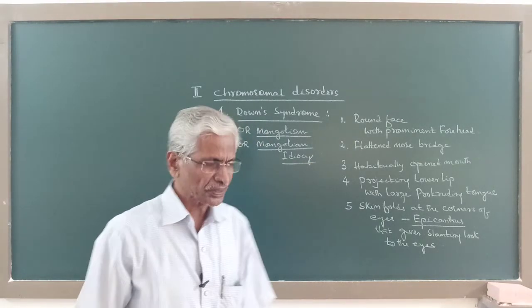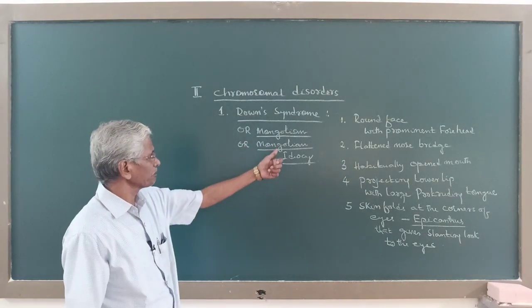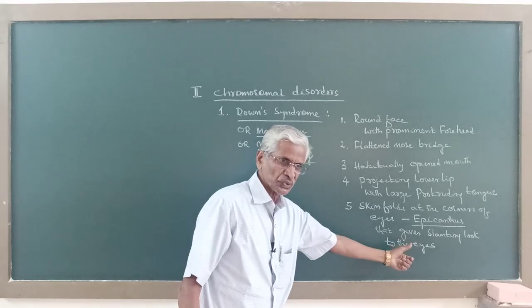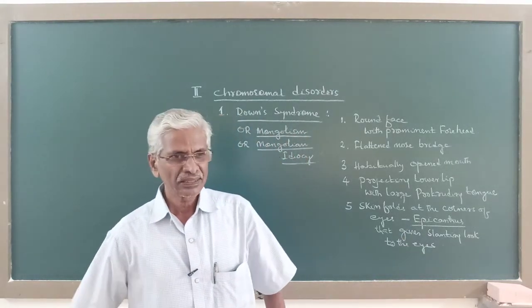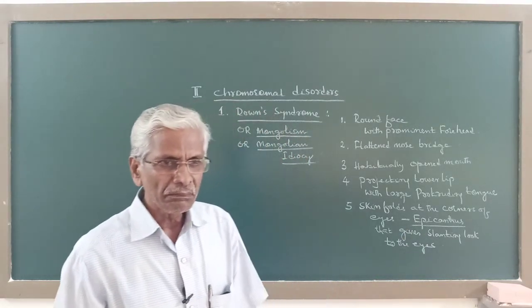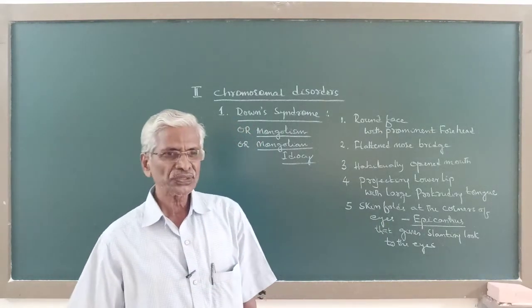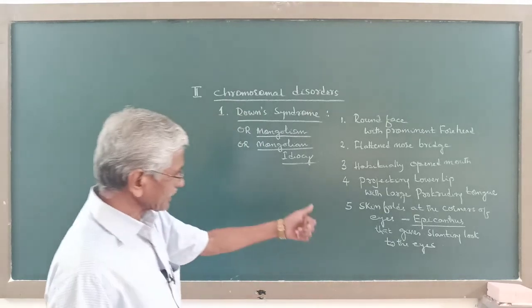So why is Down syndrome called Mongolism or Mongolian idiocy? Because of superficial resemblance with the Mongoloid race, because here the eyes show a slanted look.